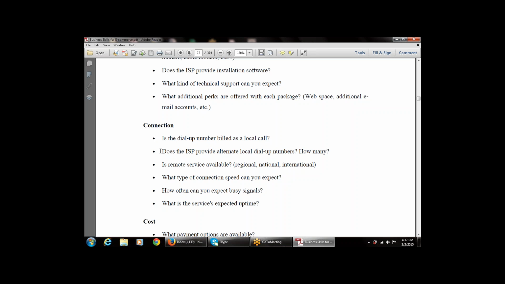Then, how often can you expect busy signals? Then, what is the service's expected uptime? That is, what is the expected uptime that is available for the internet connection?